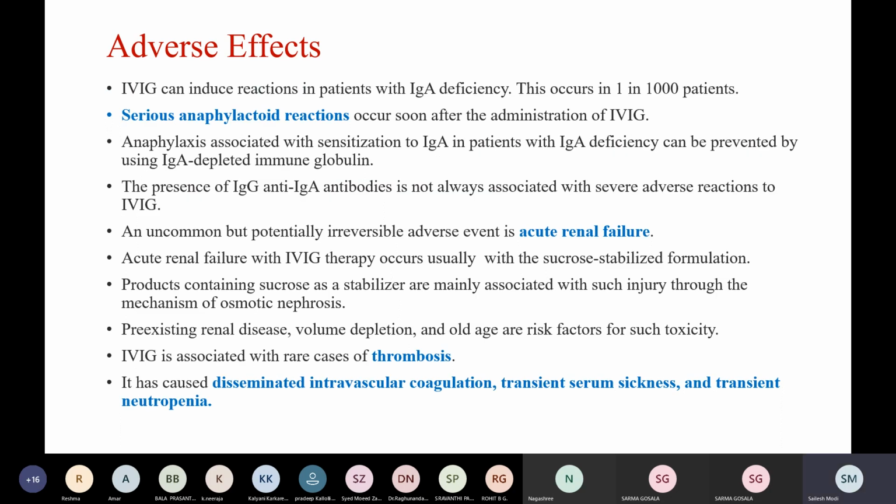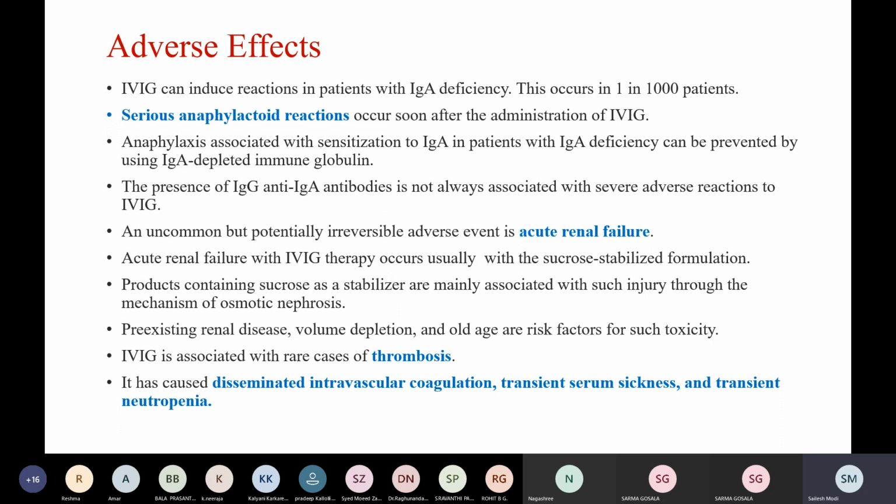IVIG can induce reactions in patients with IgA deficiency. This occurs in about 1 in 1,000 patients, and serious anaphylactoid reactions can occur soon after the administration of IVIG. Anaphylaxis is associated with sensitization to IgA in patients with IgA deficiency and can be prevented by using IgA depleted immune globulin. The presence of IgG anti-IgA antibodies is not always associated with severe adverse reactions to IVIG.